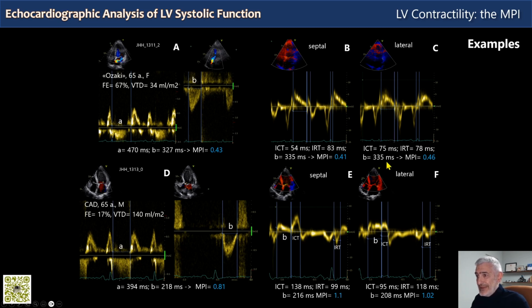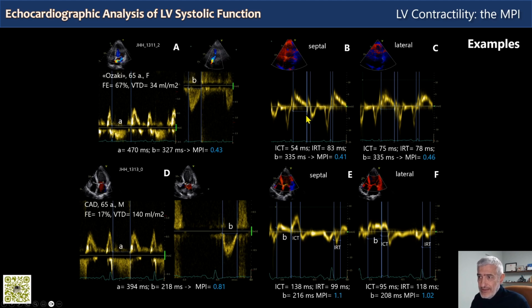On the right panel, sorry, here we have tissue Doppler. As you can see, you have a single tracing, and we take the mean of the septal and the lateral annulus, of course. And with tissue Doppler, you measure the isovolumic intervals directly.